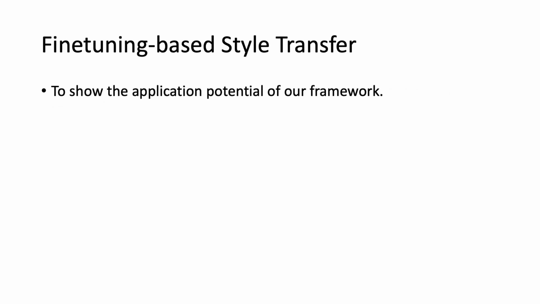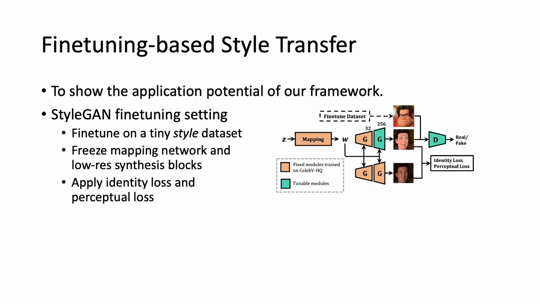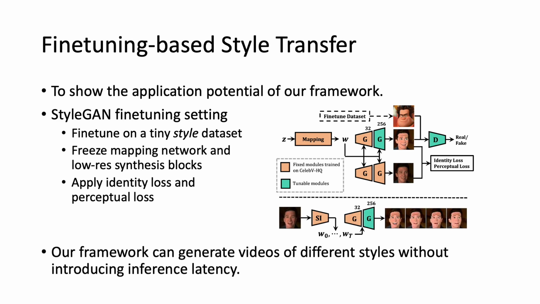Our framework is compatible with existing StyleGAN-based techniques, such as style transfer. The StyleGAN can be fine-tuned on a tiny style dataset. We freeze the mapping network and the low-resolution synthesis blocks to align the latent space distribution. Identity loss and perceptual loss are applied between generated images with and without fine-tuning. After fine-tuning, to generate videos of different styles, we only need to replace the original image generator. The transfer is plug and play and introduces no inference latency.